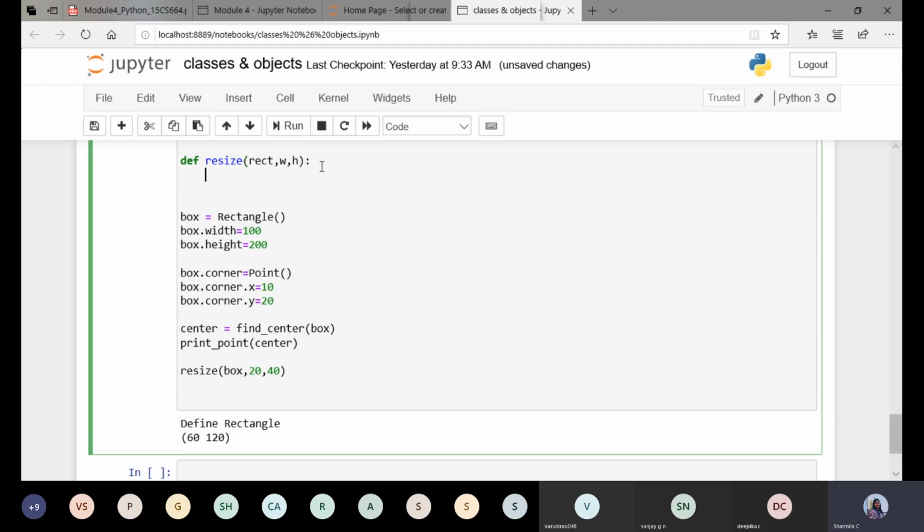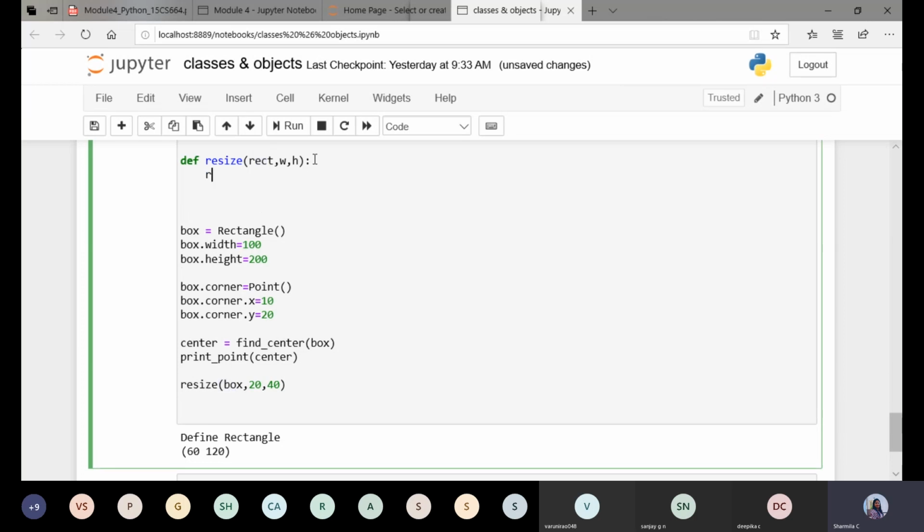Fine. Then here I'm going to modify these 2 attributes. So how am I going to do it? This is nothing but the alias name of which one? The object, that is box. So here I'm going to write rect dot, I need to modify which value? Width.